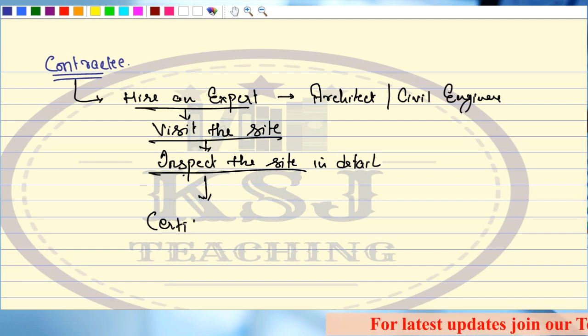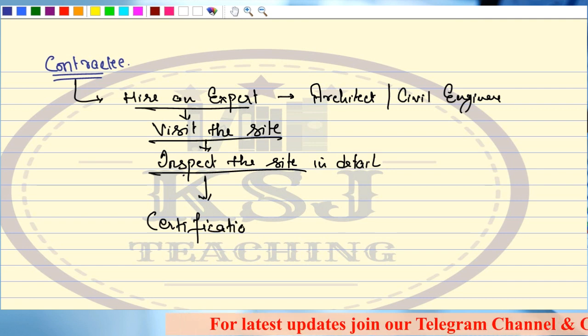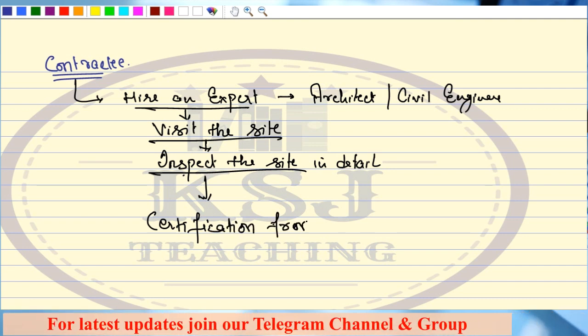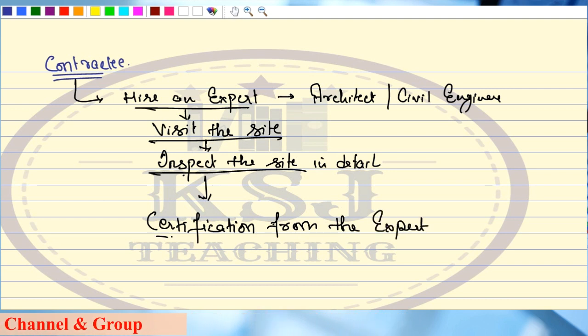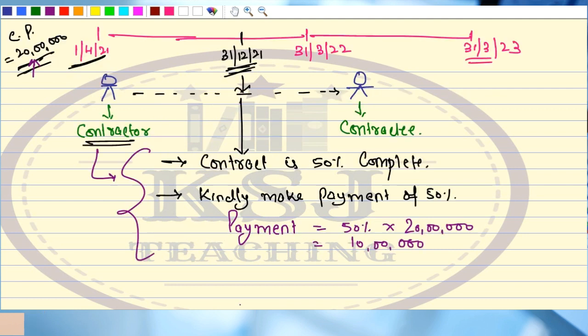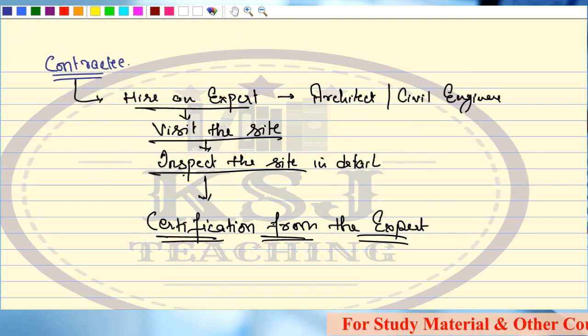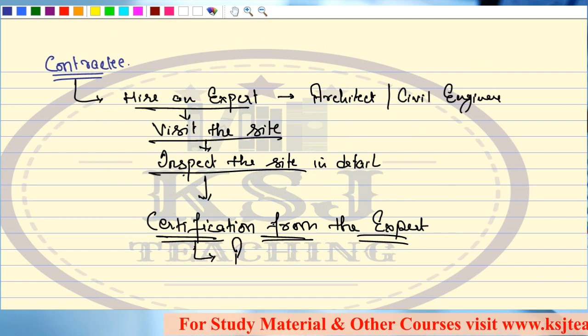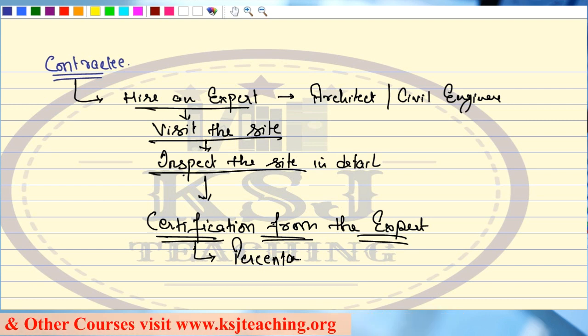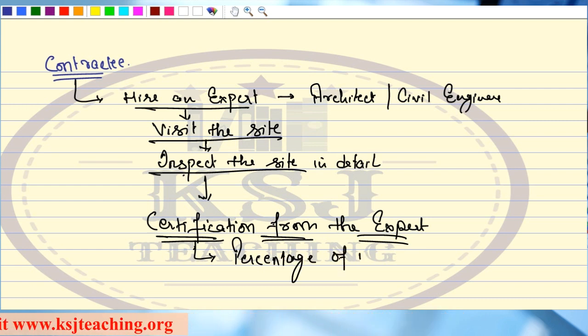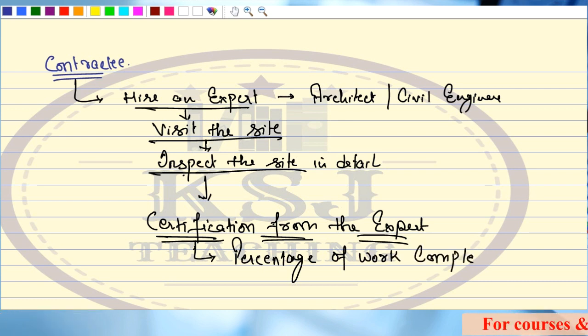So we'll get certification from the expert. Sir, what will this certification tell? This certification will tell whether this percentage, this 50% that he is claiming, is correct or not. So in his certificate, what will he write? He will certify the percentage of work completed.